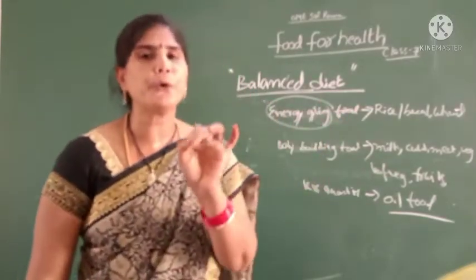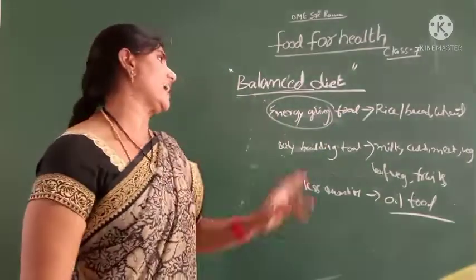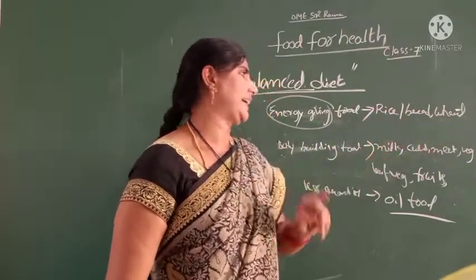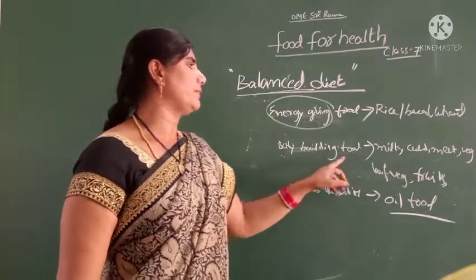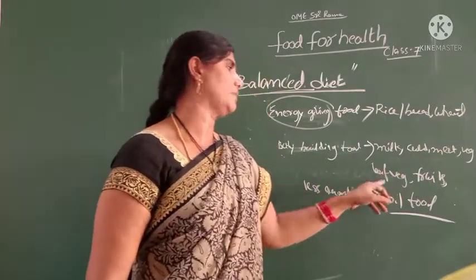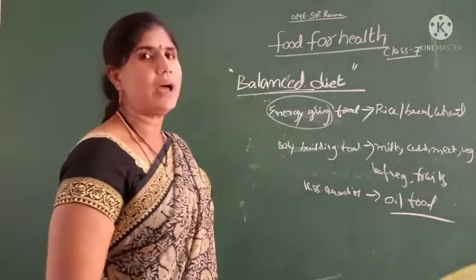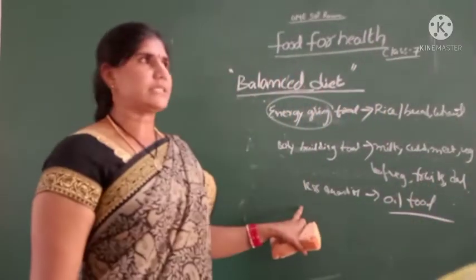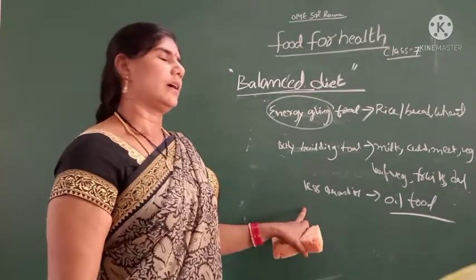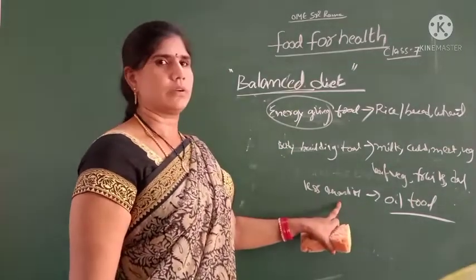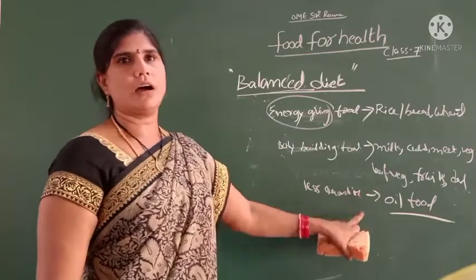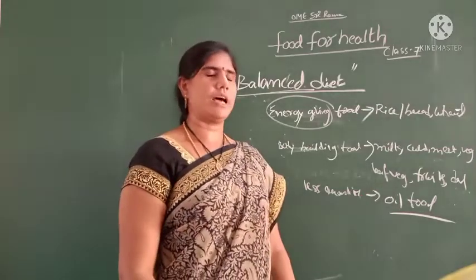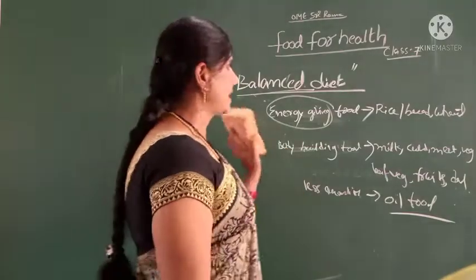Balanced diet consists of energy giving food like rice, bread, wheat, and body building food: milk, curd, meat, vegetables, leaf vegetables, fruits, and dal, and less quantity of oil food.